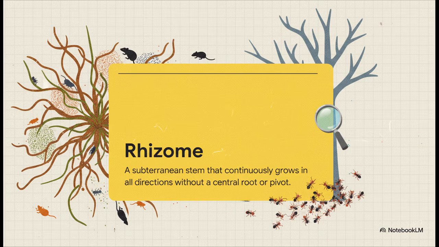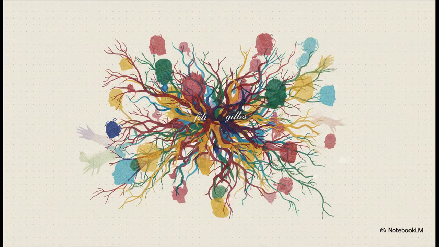If a tree is like a rigid general commanding an army, a rhizome is a swarm of ants operating completely without a central commander. And what's incredibly fun about this is that the authors actually practice exactly what they preach. They visually intertwine their names and treat their own identity as a rhizome. In their own words, they actually point out that because they wrote this book together, and since each of them is several, there was already quite a crowd. They essentially strip away their own egos as individual, centralized authors to become this fluid, networked multiplicity.